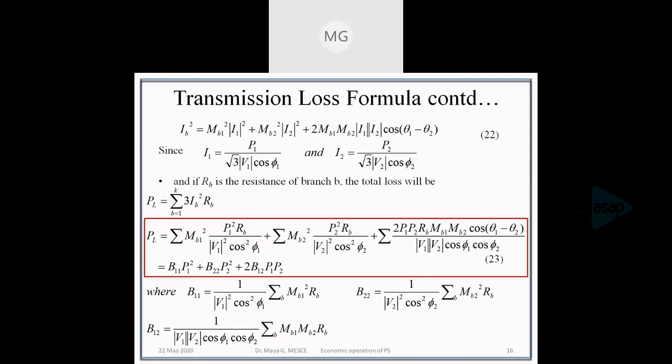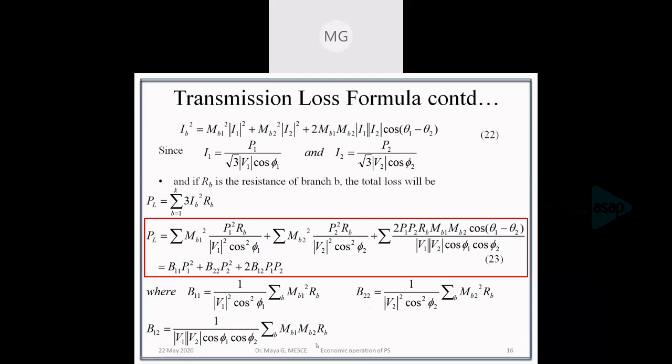So we have the transmission loss formula as equation number 23. If we compare it with the equation that we had already discussed, we can get the loss coefficients B11, B12, B22. B11 will be the term 1 by V1 square cos square phi 1 into the sigma of MB1 square RB. Similarly B22 and B12.